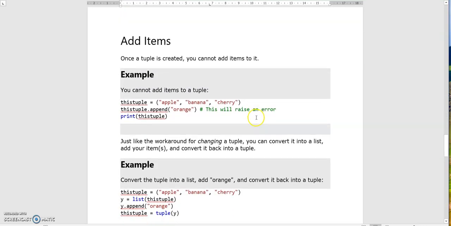Next, add items. We already know tuples are unchangeable. That means once a tuple is created, you can't add items to it. If you try to add an item, it will raise an error. This tuple banana, this tuple dot append of orange. Let's see this with the help of a code.